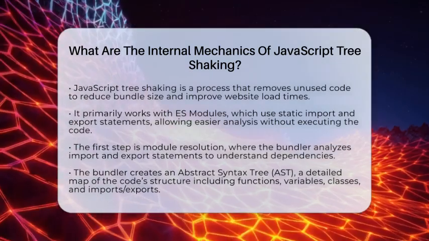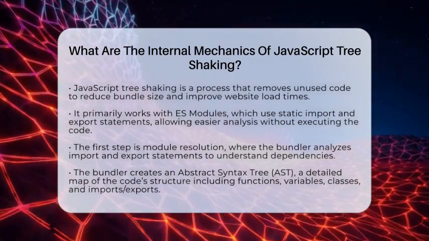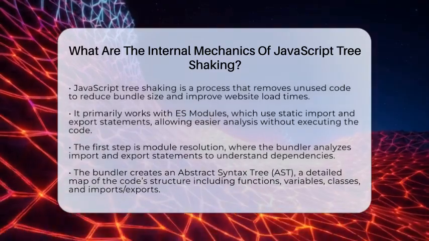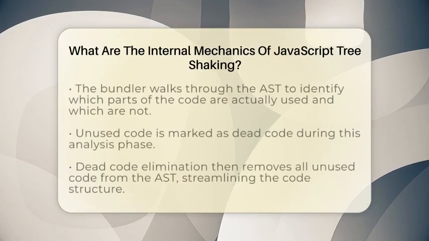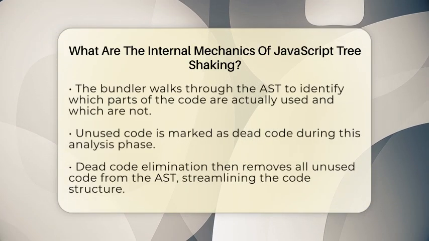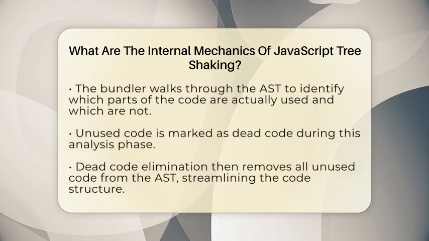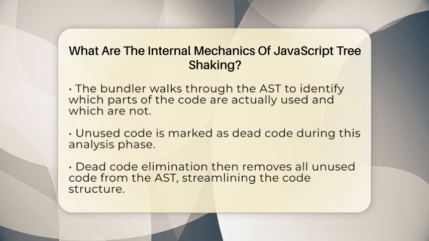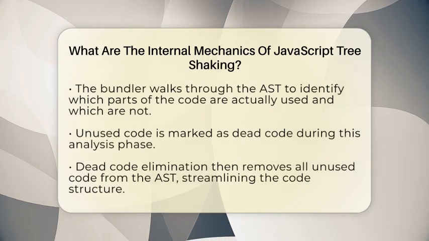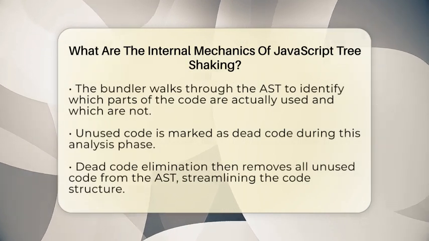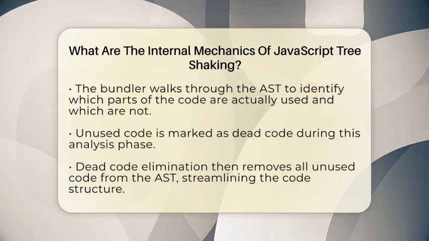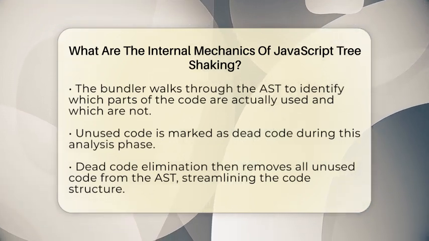The first step in tree shaking is module resolution. The bundler looks at all the import and export statements to see which modules are connected. It figures out what depends on what. Next, the bundler creates an abstract syntax tree, or AST. Think of the AST as a detailed map of your code structure. It breaks down your code into functions, variables, classes, and imports or exports. This map helps the bundler see exactly what is there.